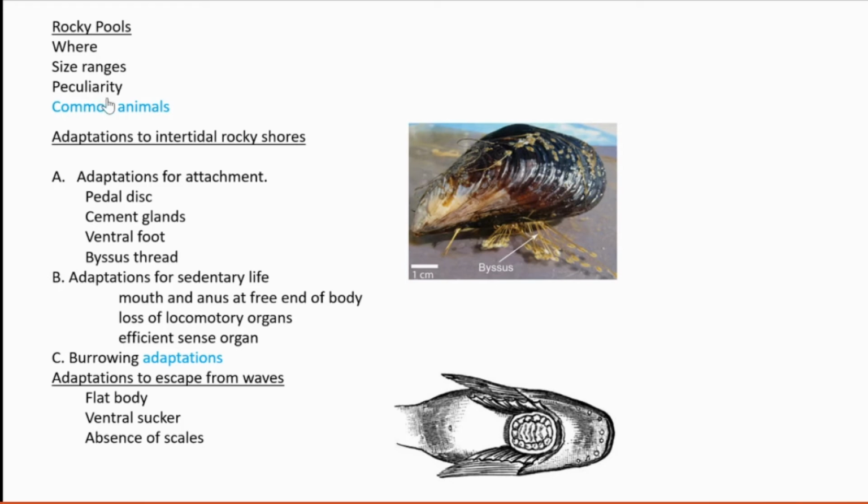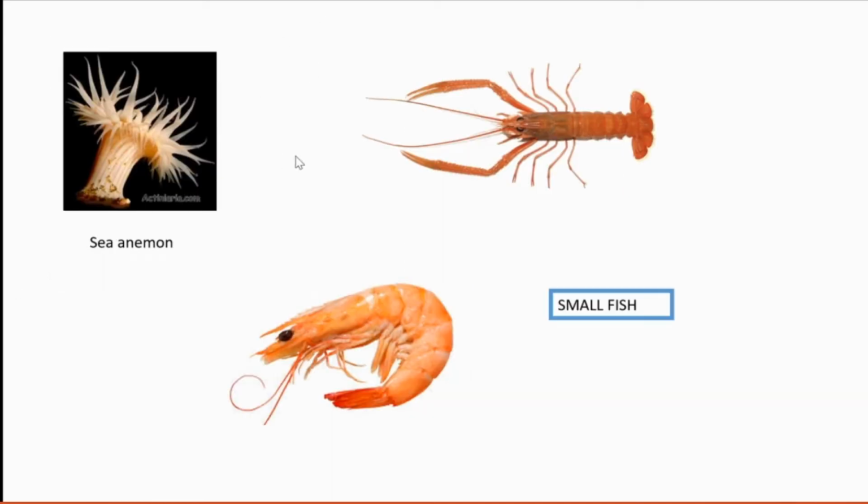The water that is filled in the rocky pools in the intertidal zones is frequently changed. The water inside the rock pools found in the rocky intertidal zone gets changed after each high tide. So the common animals found there are sea anemones, small fishes, and shrimps are also common.